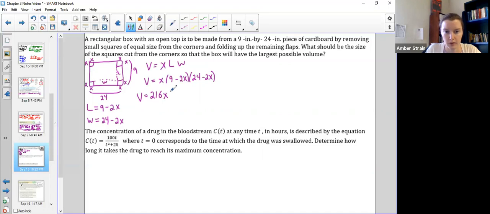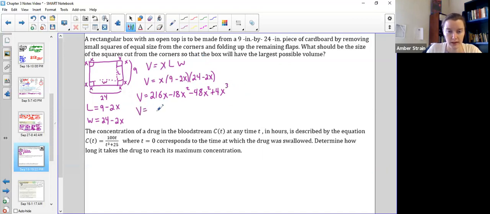Then I'd go 9 times 2 is minus 18x. And then this x would make it x squared. 2 times 24 is 48x. Times another x would be x squared. And last, minus 2 times minus 2 would be positive 4. That would be x times x is x squared. Times this last one, make it x cubed.